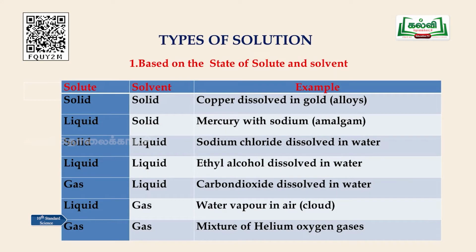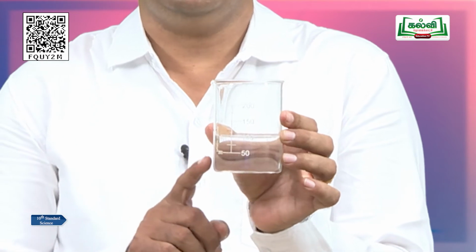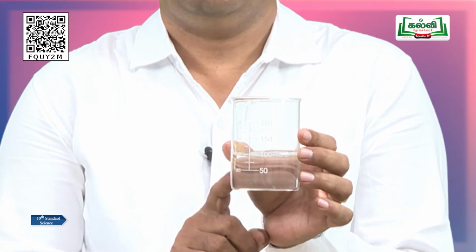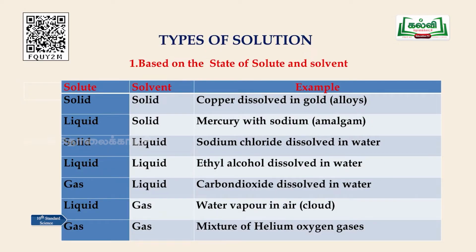The third one is a solid solute and a liquid solvent, which we have seen now, sodium chloride dissolved in water. It is a solid in liquid solution. The fourth one is liquid in liquid. It is very commonly used in day to day life, ethyl alcohol dissolved in water. It is thoroughly mixed, uniformly mixed, a homogeneous mixture. The next one is gas in liquid.